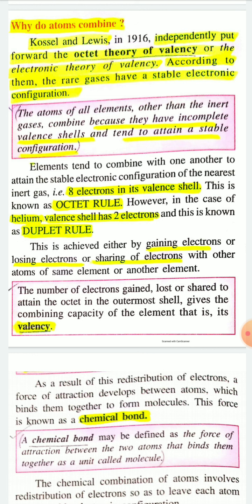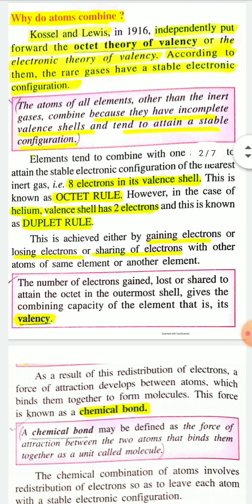This stable electronic configuration, that is 8 electrons in the valence shell and in a few cases 2 electrons in the valence shell, is achieved either by gaining electrons or by losing electrons or by sharing electrons with other atoms of the same element or another element. So stable electronic configuration is achieved either by gaining electrons, losing electrons, or sharing electrons with other atoms of the same element or other elements.